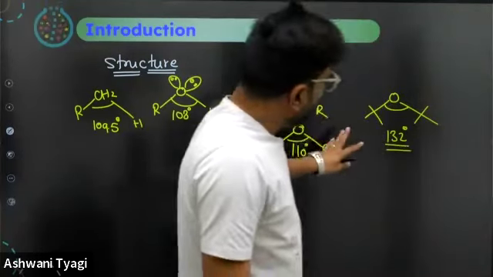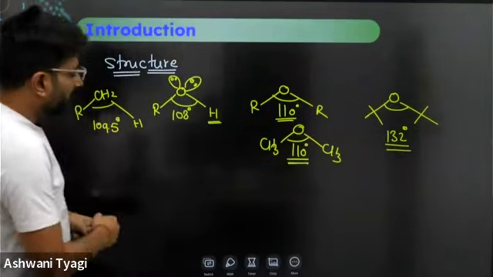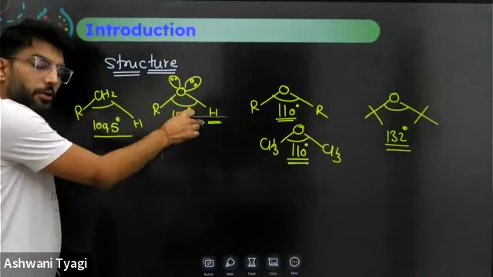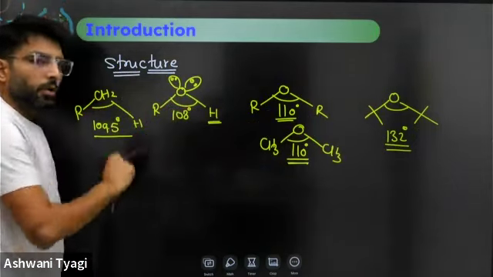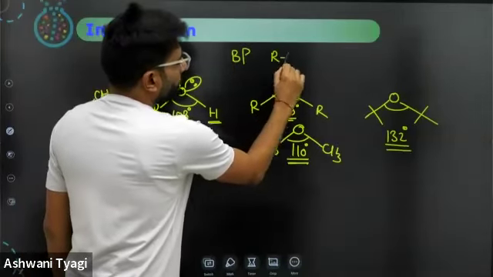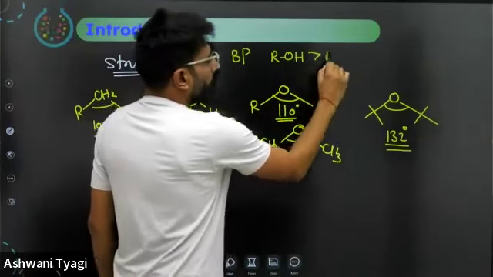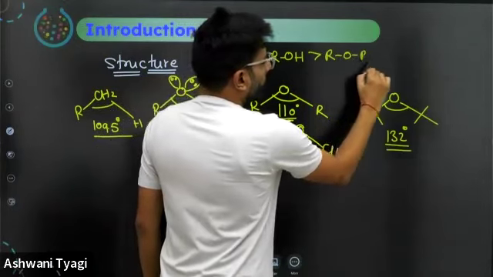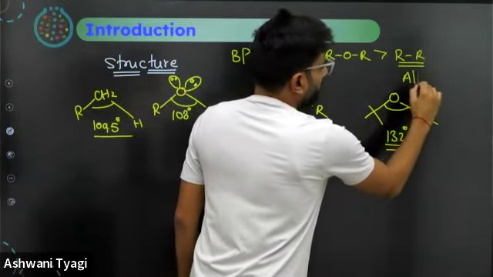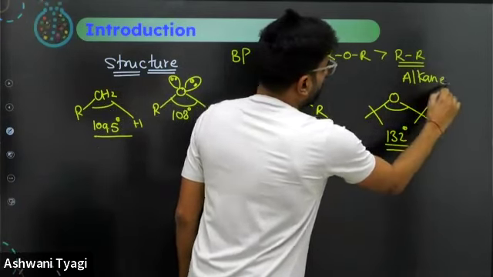So boiling point, obviously there will be boiling point. In ethers there is no hydrogen bonding, only van der Waals forces. In alcohols there will be hydrogen bonding. So remember, the boiling point of alcohols, ROH, is greater than the boiling point of ROR, which is greater than the boiling point of alkanes, RH. Alkanes have only van der Waals forces.